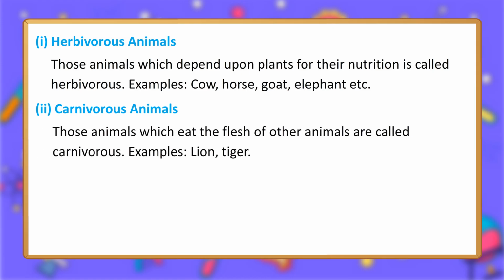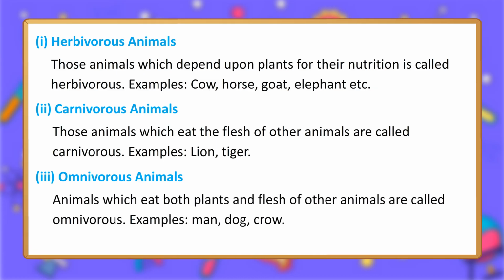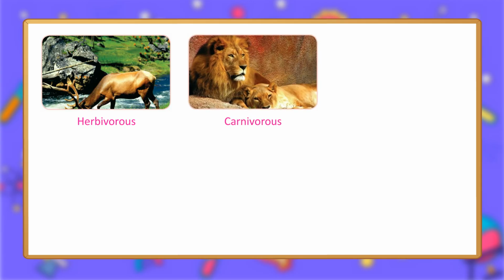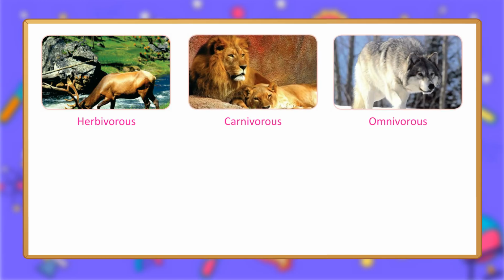Those animals which eat the flesh of other animals are called carnivorous. Examples: lion, tiger. 3. Omnivorous animals. Animals which eat both plants and flesh of other animals are called omnivorous. Examples: man, dog, crow.